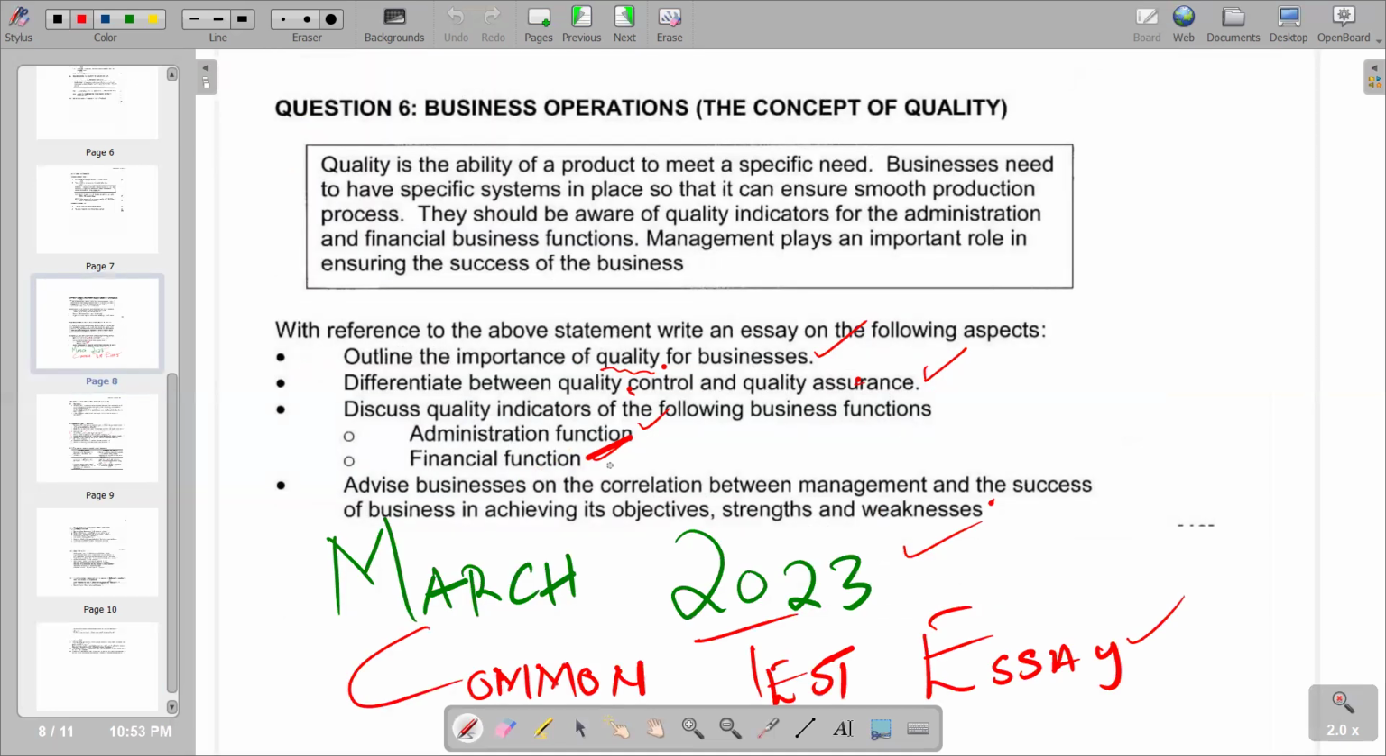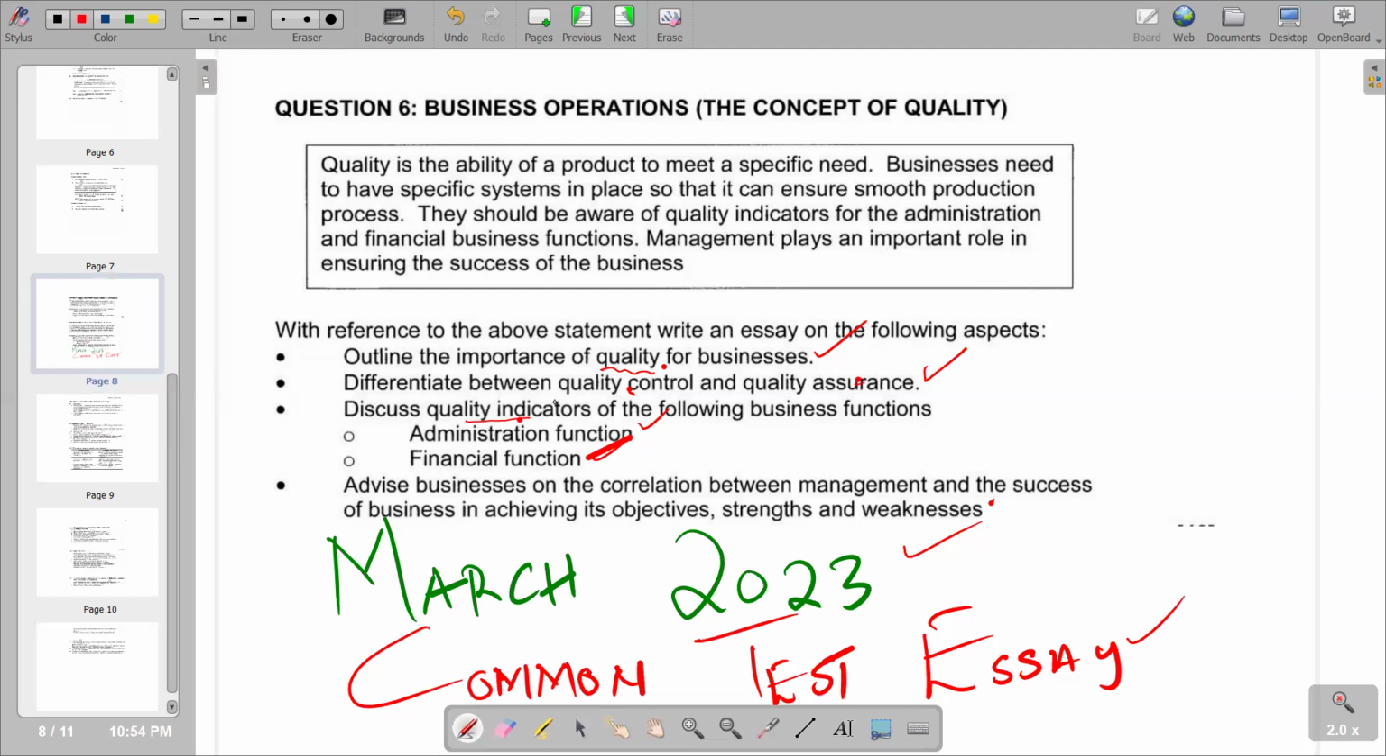So that's of the following business functions. We've got the administration function and our financial function. Obviously, we would also want to understand what we mean by quality indicator. What are we looking for? Basically, a quality indicator is a quantitative measure used to evaluate a company's performance in terms of quality. On the other hand, it's a measurement or value which gives you an idea of what something is like. So basically, that's what we mean by an indicator.